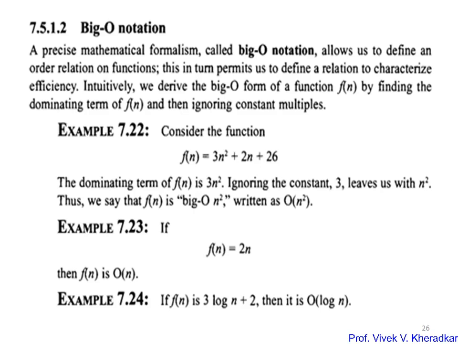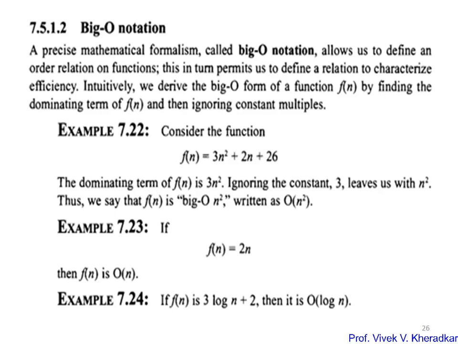For example, we have the function f of n equals 3n squared plus 2n plus 26. The dominant term of f of n is 3n squared. We ignore the constant, so we are left with n squared. So we say f of n is big O of n squared. That's why the complexity is O of n squared. Another example: if f of n is equal to 2n, the dominating term is n, so f of n is O of n, and the complexity is O of n. If the function is 3 log n plus 2, we ignore the constant term, and the complexity is O of log n.